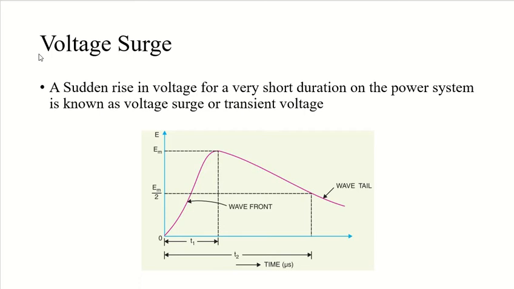Over voltages are basically voltages greater than the normal value. These over voltages on a power system may be caused by many reasons, such as lightning, opening of a circuit breaker, or grounding of a conductor, and most of the over voltages are not of large magnitude, but